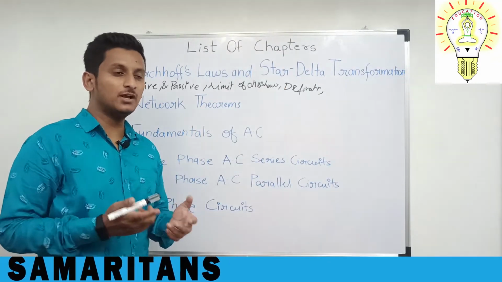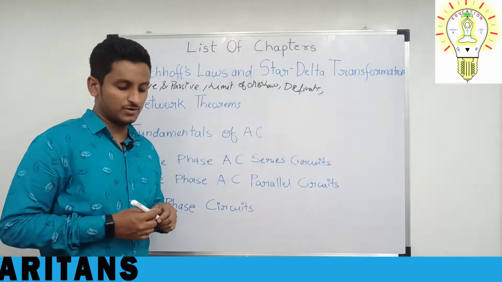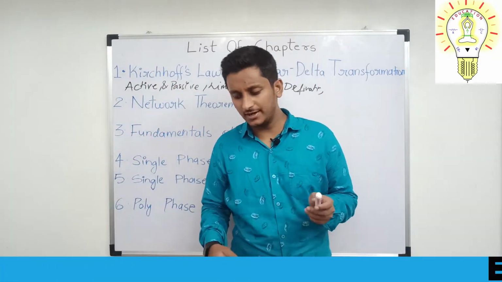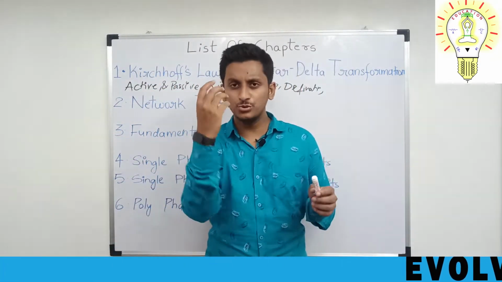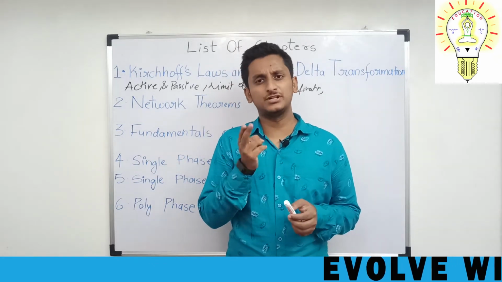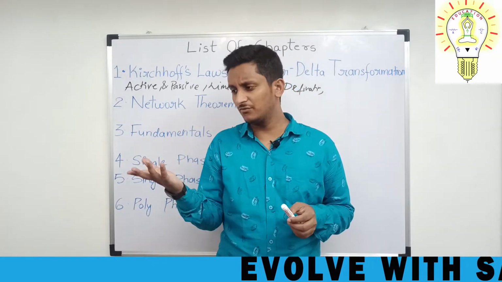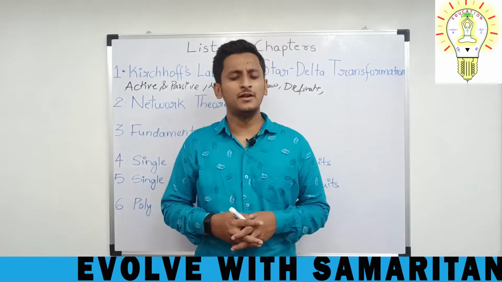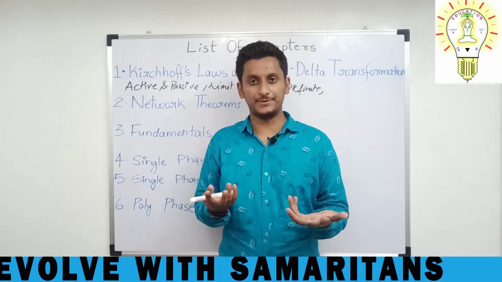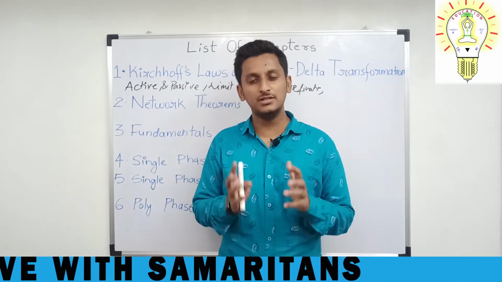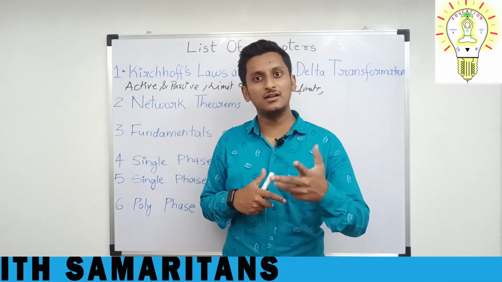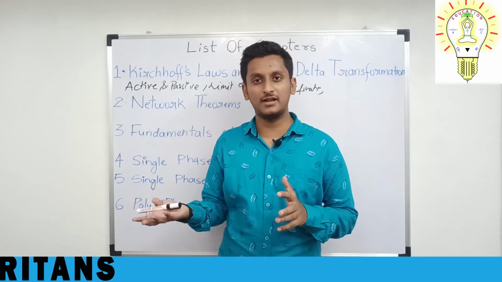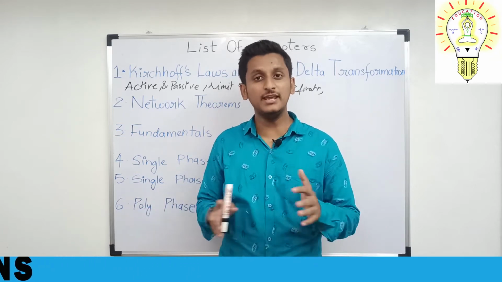Now you will be seeing what will be there in the network theorems chapter, that is the second chapter of the course. Now I have told you in the previous chapter that you will be adding one resistor, two resistors, or else maybe one voltage source, two voltage sources, or else three voltage sources. Okay, now once you think of it, is there anything that is ideally available? Of course not. Everything has a practicality. In this world nothing is ideal.